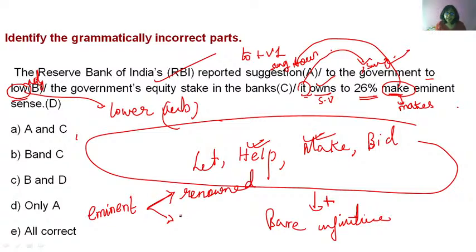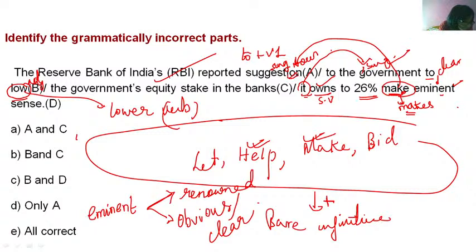And the second meaning is obvious, clear. So here eminent means clear. So this is correct, eminent sense. Here you need to use a singular verb, because this verb is being used for this noun suggestion, which is singular. Not understood?